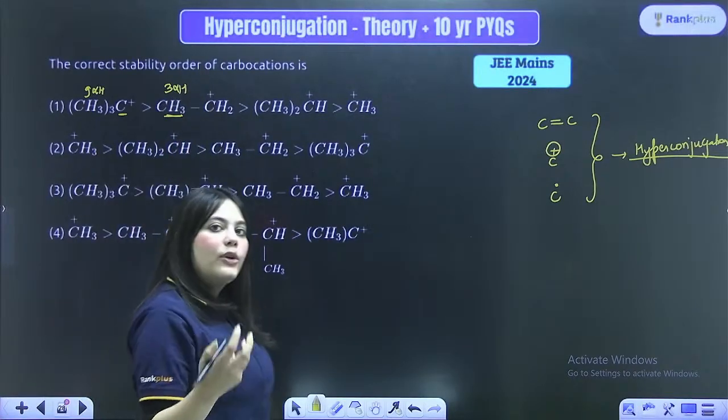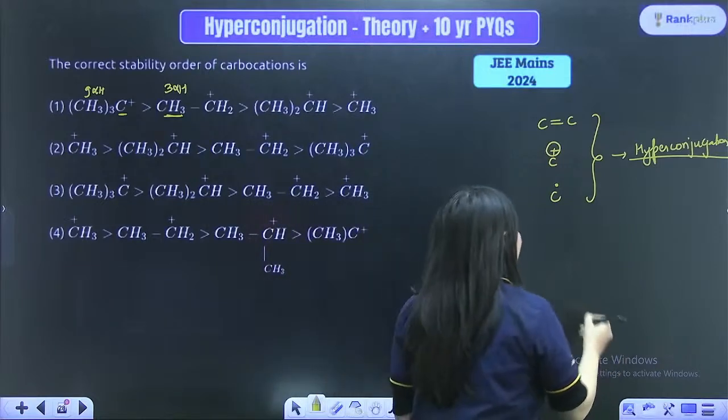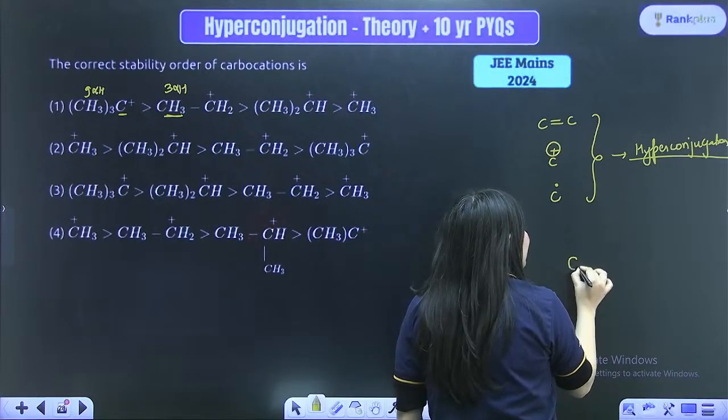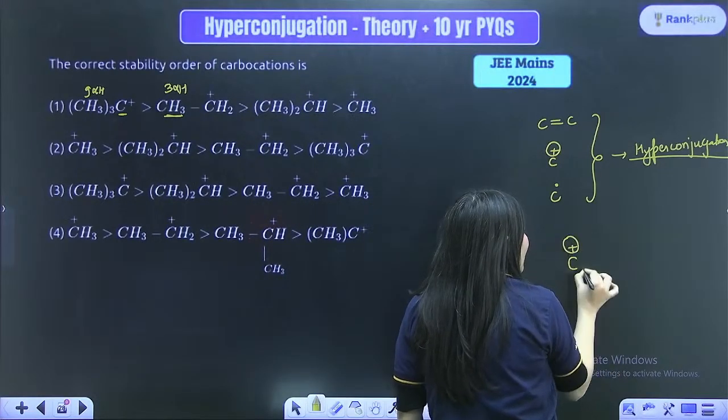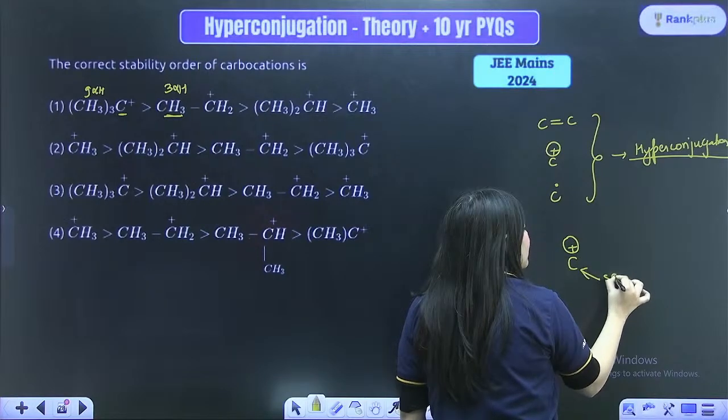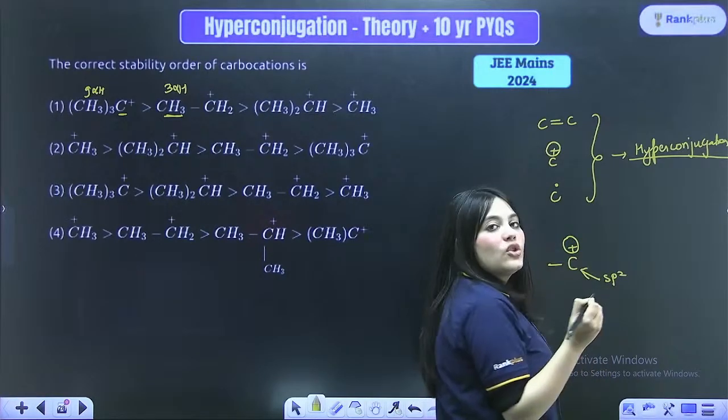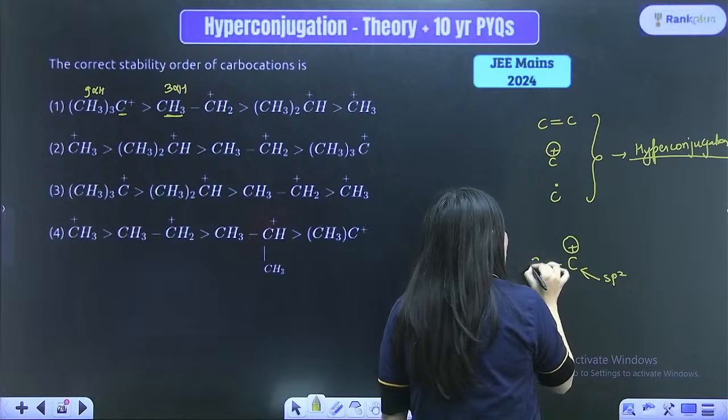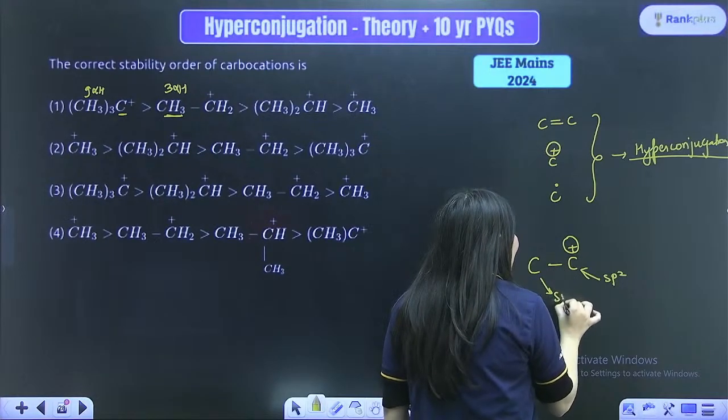And okay, how do you check the stability, if students are asking me that? Then bacha remember, for example, there is a carbocation over here. Now this carbocation is actually sp2 hybridized. Right next to the sp2 hybridized carbon, there should be an sp3 hybridized carbon.